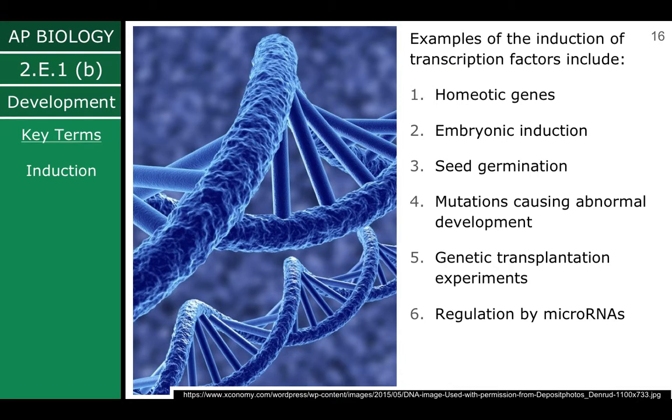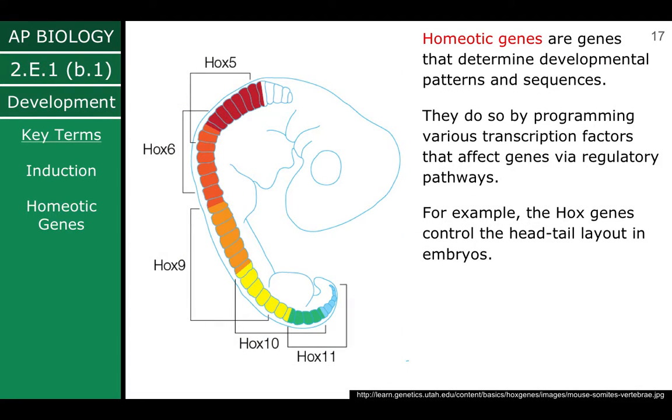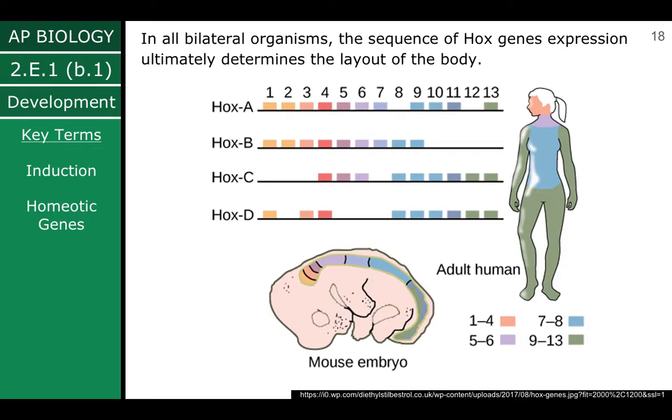Examples of the induction of transcription factors include homeotic genes, embryonic induction, seed germination, mutations causing abnormal development, genetic transplantation experiments, and regulation by microRNAs. Homeotic genes are genes that determine developmental patterns and sequences. They do so by programming various transcription factors that affect genes via regulatory pathways. For example, the Hox genes control the head-tail layout in embryos. In all bilateral organisms, the sequence of Hox genes expression ultimately determines the layout of the body.